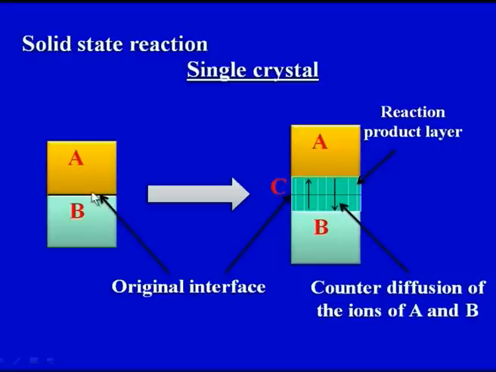This is the original interface, but because of the diffusion process, the counter diffusion of ions A and B, shown with the help of these arrows, arrow number 1 and arrow number 2, the counter diffusion of ions of A and B at this interface generates a reaction product layer, which is our solid reaction product, or the ceramic powder that we want to generate. So, this is a very basic, fundamental schematic representation of the solid state reaction.